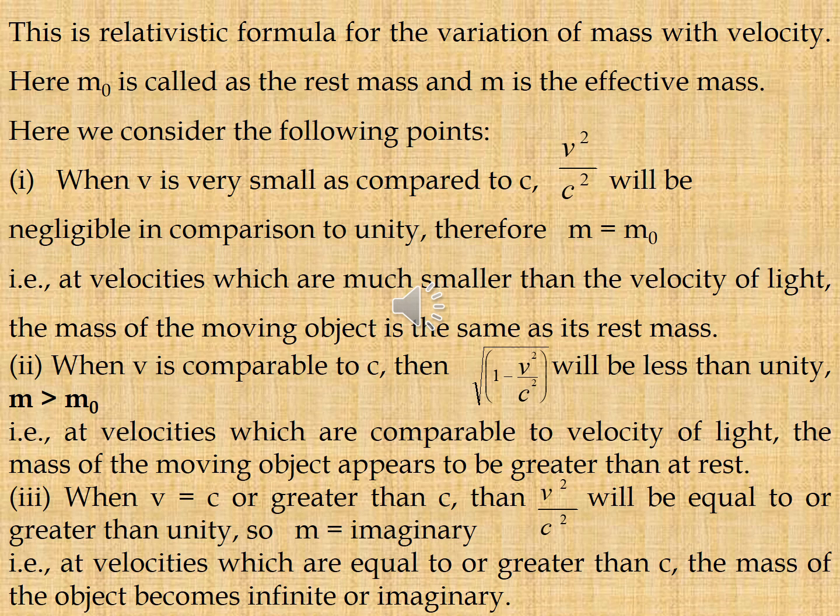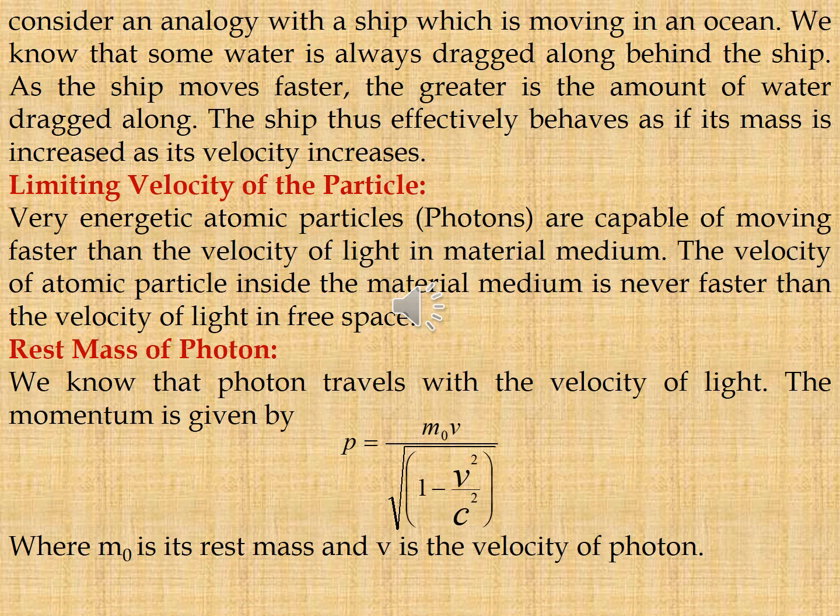So here we consider the following points. First one, when v is very small as compared to c, v square by c square will be negligible in comparison to unity. Therefore m is equal to m naught. Second one, when v is comparable to c, then 1 by root over 1 minus v square by c square will be greater than unity, that is m is greater than m naught. Third case, when v is equal to c or greater than c, then v square by c square will be equal to or greater than unity, so m is imaginary.